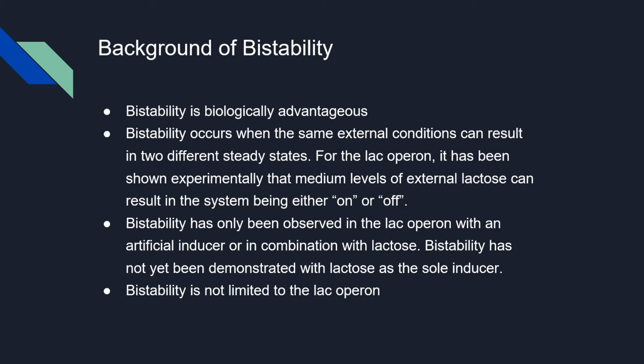It is important to note that bistability is biologically advantageous as it allows for quick transitioning between states in response to an input, resulting in an all or nothing behavior after a certain threshold is crossed. The value of said threshold depends on the system's history. And bistability is in no way limited to the lac operon. It has been demonstrated in several other systems, such as the pathophysiology of some diseases and in cell differentiation.